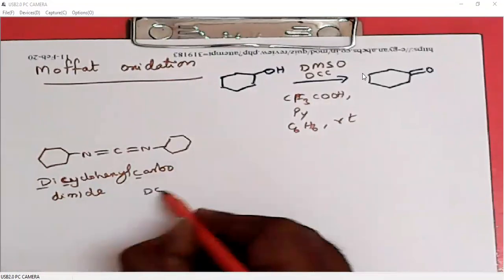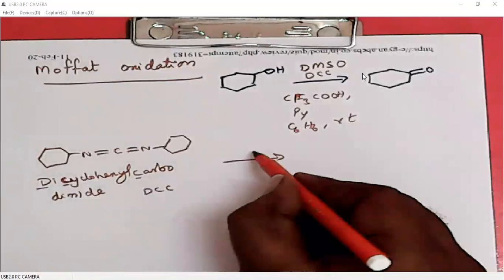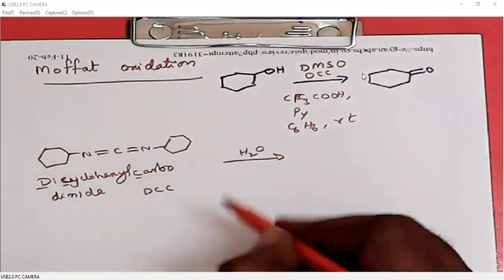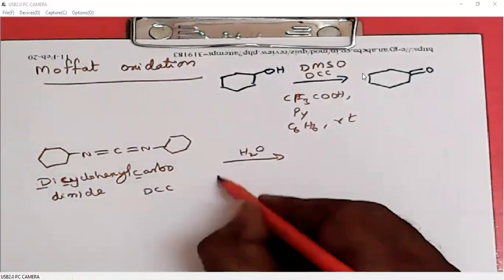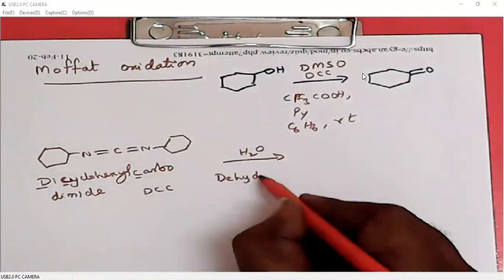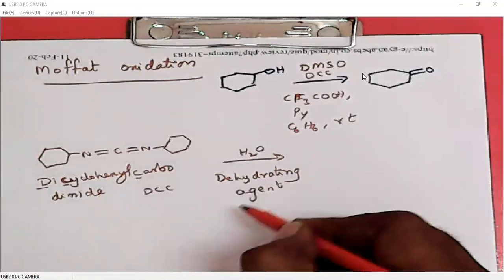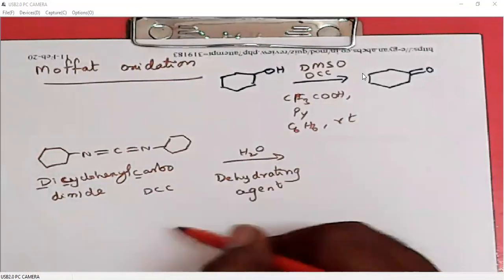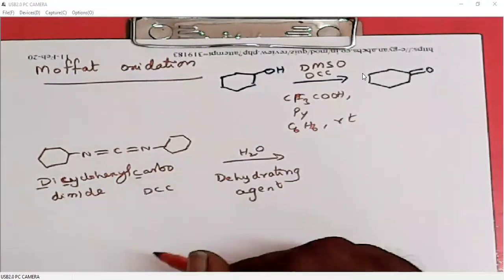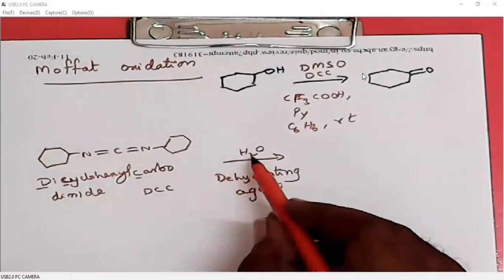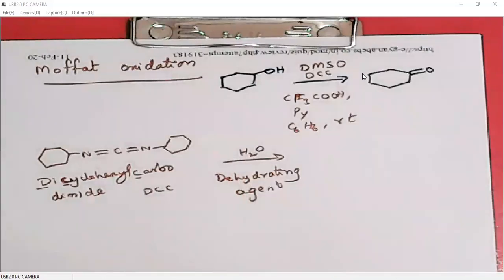Okay. It is a dehydrating agent. How do we use this? We use DCC as a dehydrating agent. That means if water is there in the reaction mixture, DCC will take it out. Or if alcohol is there, it will take alcohol plus one more hydrogen, so that it generates a double bond,